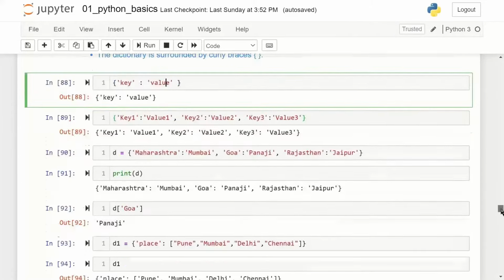Okay. What is a tuple? Tuples are very similar to lists, except that they are of fixed length and they are immutable, which means you cannot append an element or you cannot change the value of an element. Tuples are initialized using round brackets, parentheses.